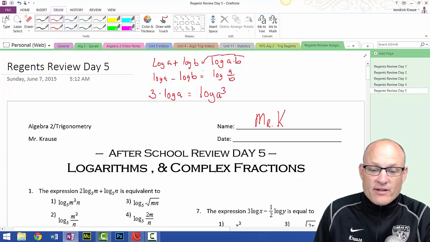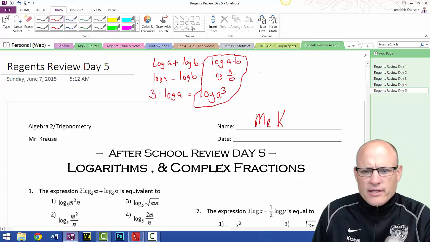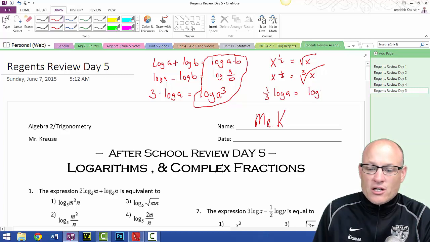By the way, these are flashcards. Hopefully you have my flashcards downloaded. They're just things you have to know. One other thing, though: do you all know that x to the 1/2 is equal to the square root of x? Or x to the 1/3 is equal to the cube root of x? I hope you know that. Because if you have 1/3 log of A, you need to remember that this is really equal to log of A to the 1/3, which is really equal to the log of the cube root of A.